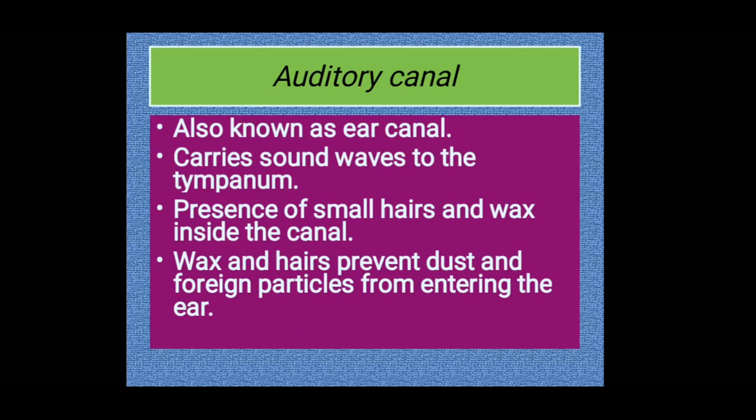So the auditory canal, also known as the ear canal, carries sound waves to the tympanum, and the peculiarity of the structure is that it contains small hairs and wax, a greasy substance which prevents dust and foreign particles from entering the ear.